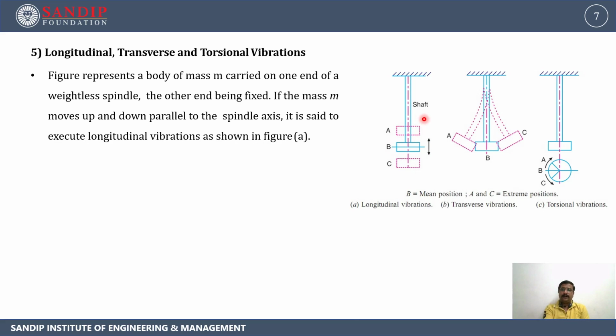It means it will vibrate along the direction of application of the force. But if we apply the force in a direction perpendicular to the axis of the spindle, then the body will vibrate in a transverse direction.